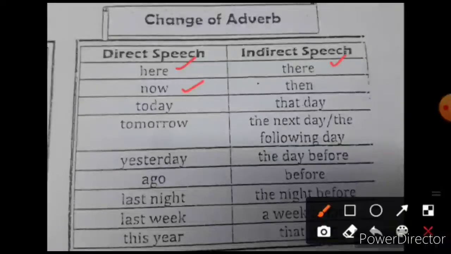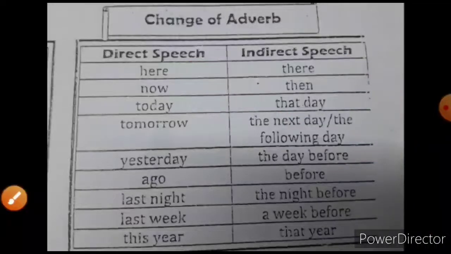Now will change into then, today into that day, tomorrow into the next day or the following day. So you have two options. Yesterday will be changed into the day before, ago into before, last night into the night before, last week into a week before, and this year into that year. If you do not make these changes, then definitely you're going to lose marks for it.